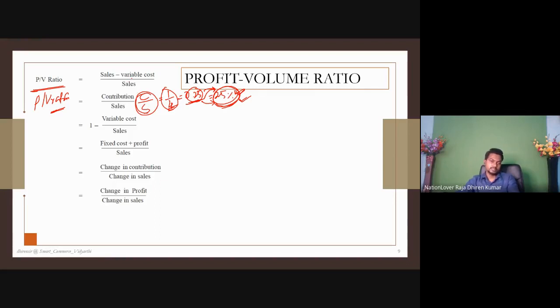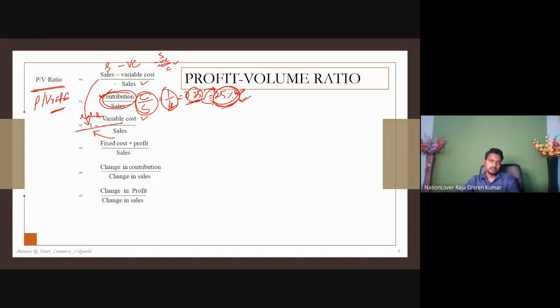So how do we get the contribution? First of all, you get sales less variable cost, then you get contribution. Next, divide by sales, that means contribution by sales. This equation can be written as sales less variable cost by sales. That means 1 minus variable cost by sales, because when we divide, it becomes sales less variable cost by sales.